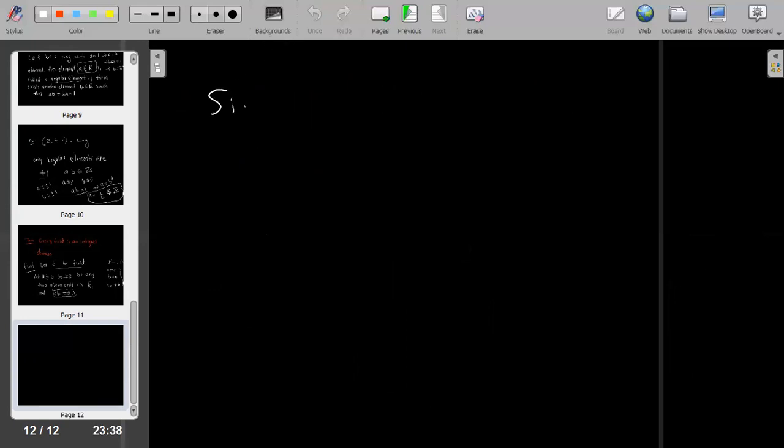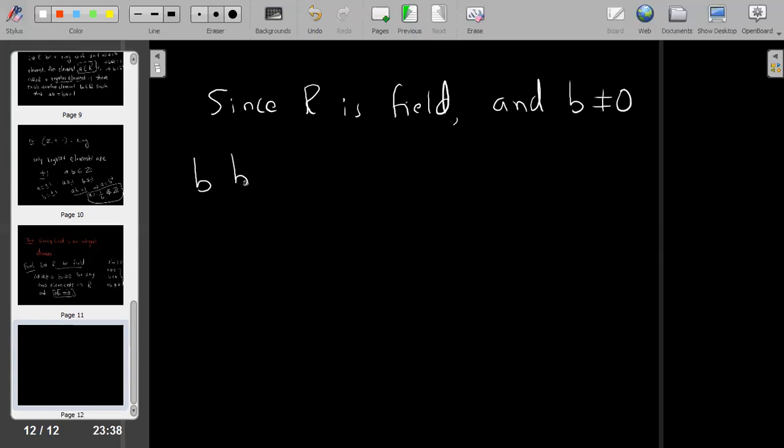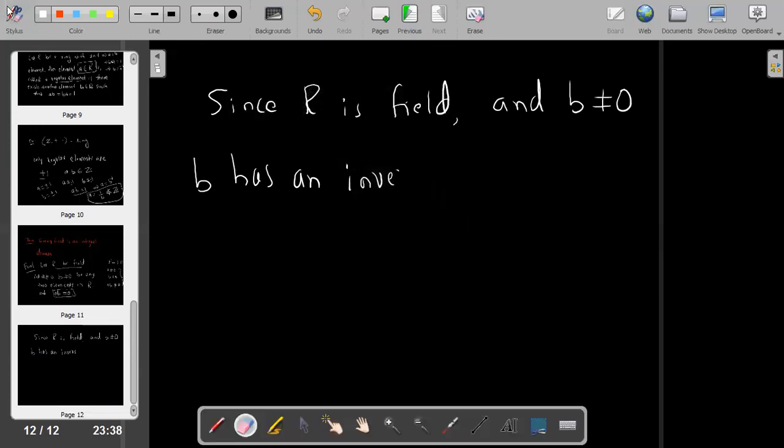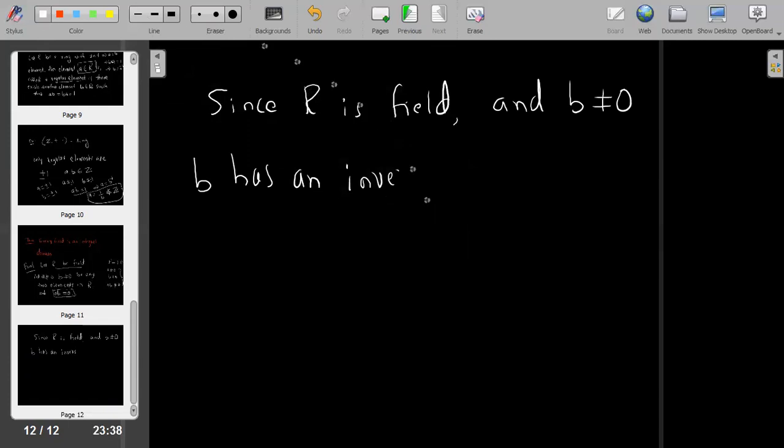Next, since R is a field and B is not equal to 0, B has an inverse, because in a field every non-zero element has an inverse.